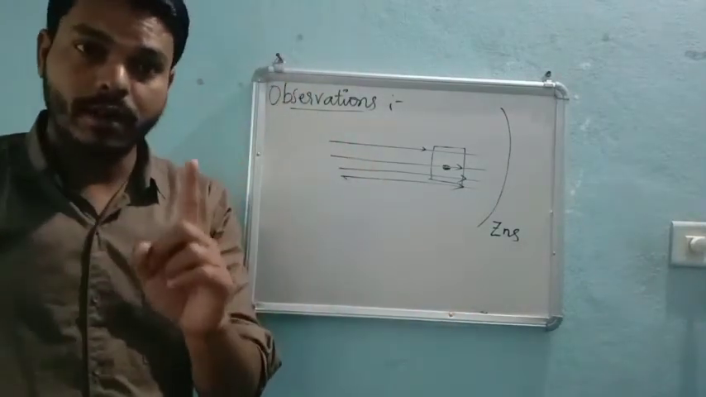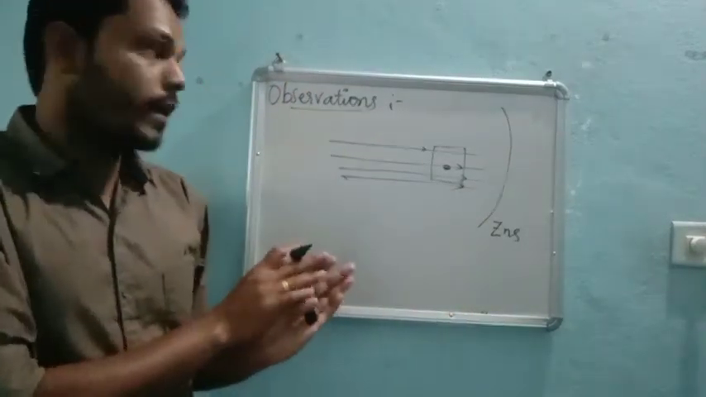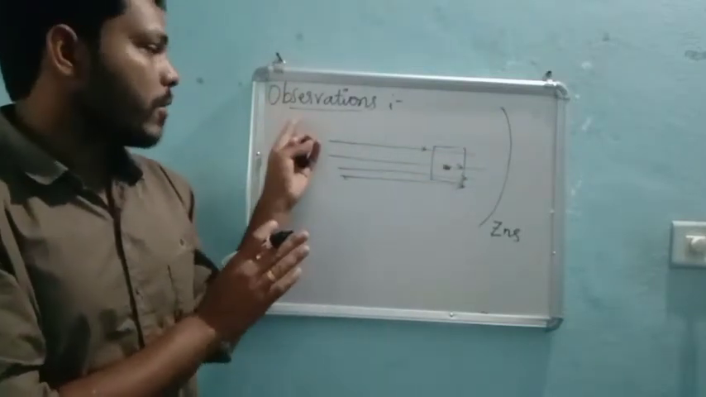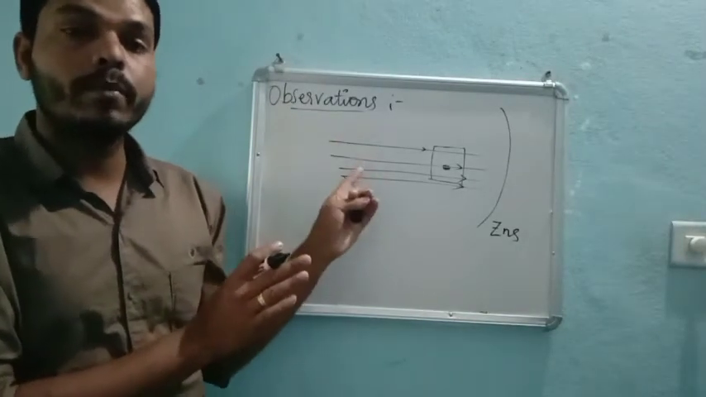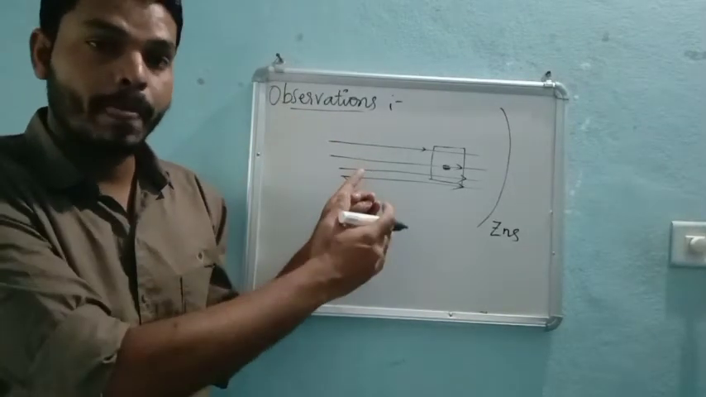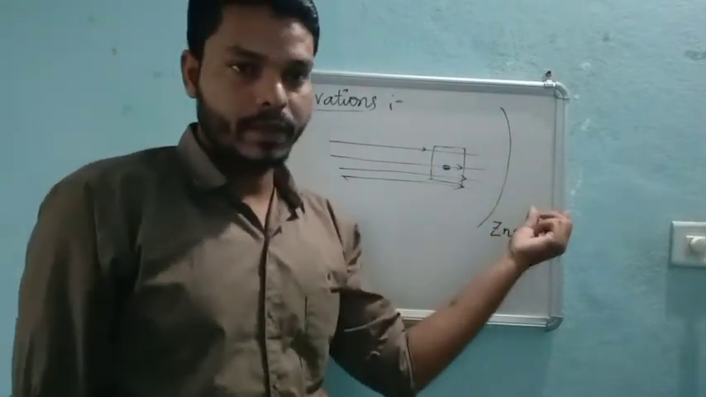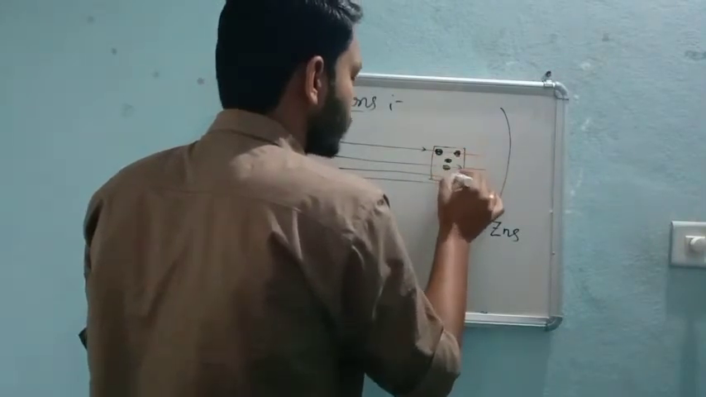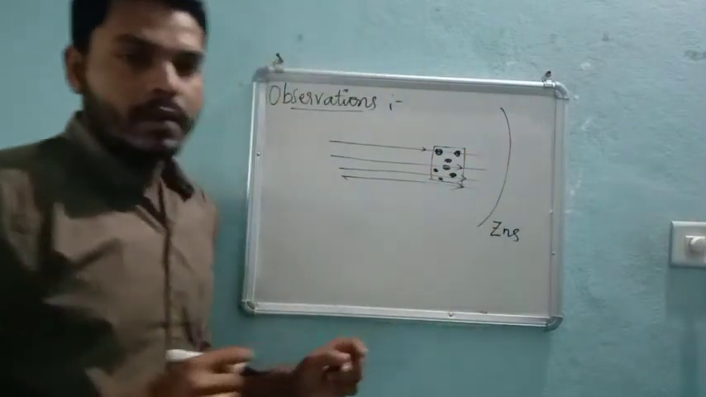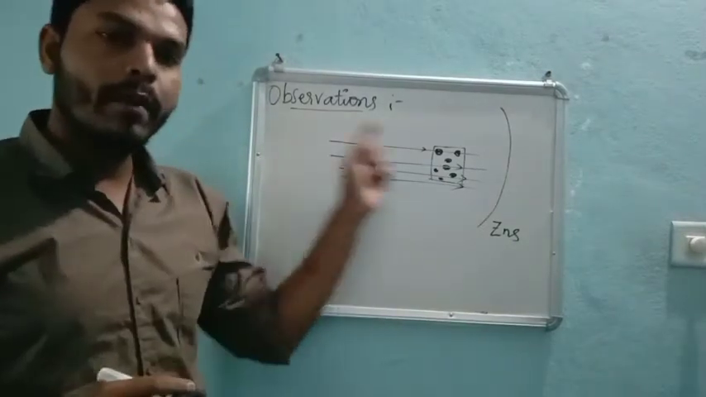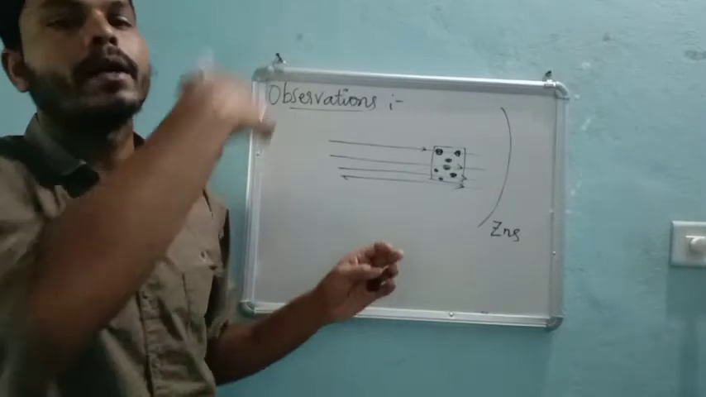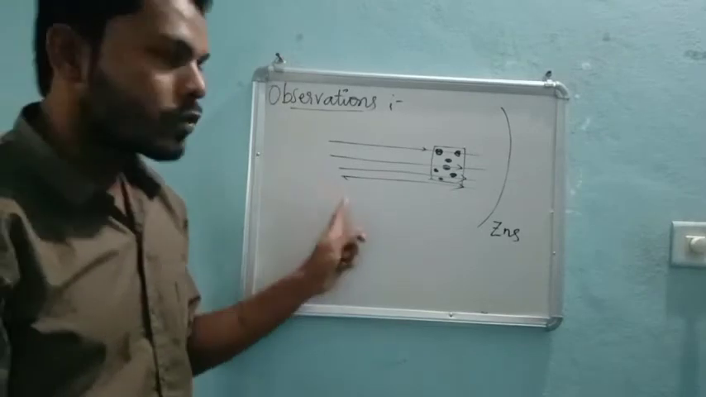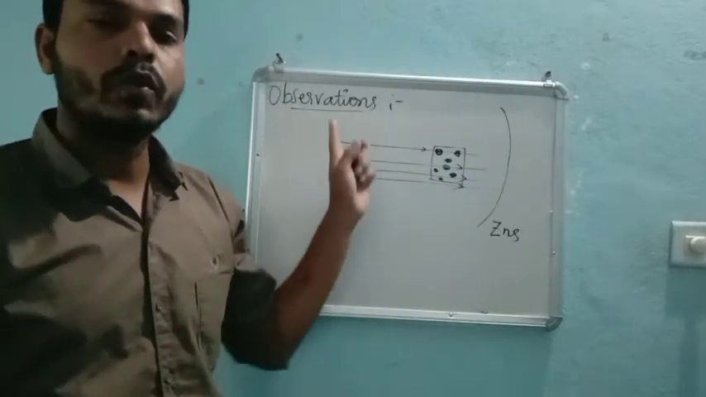The first observation, after doing all the setups, source, slit, gold foil and all, and there is a ZnS screen, is that most of the alpha rays we are passing are passing through the gold foil, right? So that means all around the gold foil there will be a presence of what? Matter, right? First observation, very important.